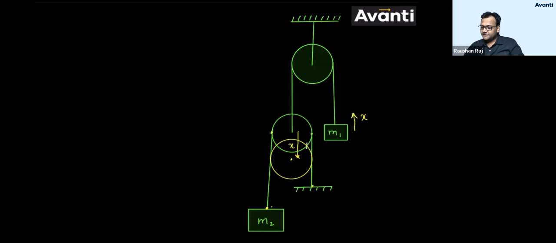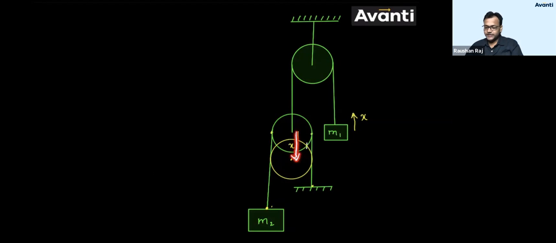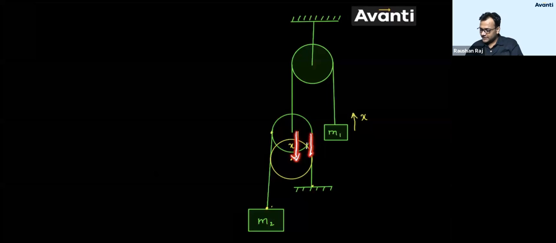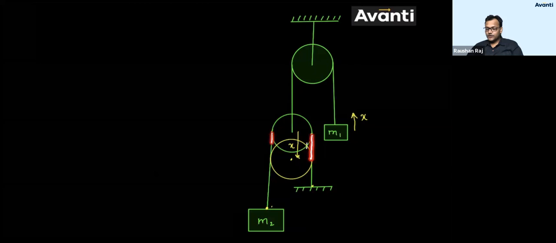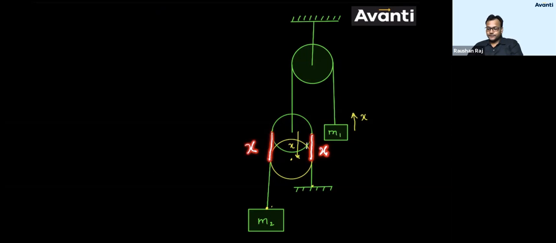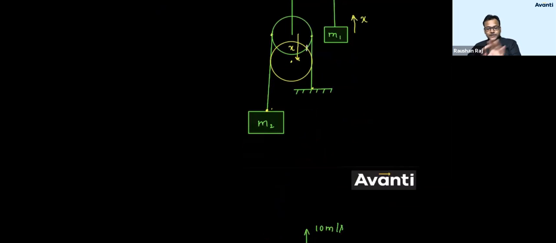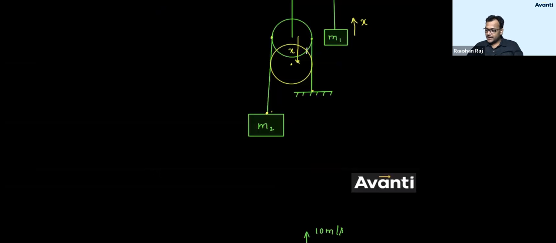Can I say, if this pulley is coming down with x, this portion of the string and this portion of the string are now slack, right? If the pulley is coming down with x, this length of the string, on both sides, x and x, becomes slack. To make it tight, this pulley will come down. So tell me guys, what will be the displacement, what will be the distance covered by m2?